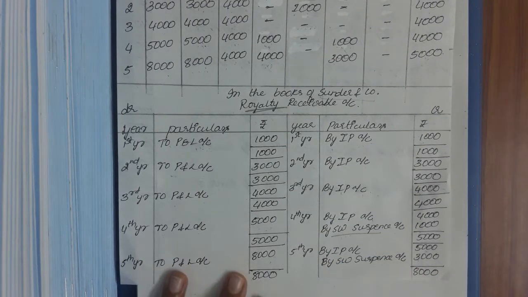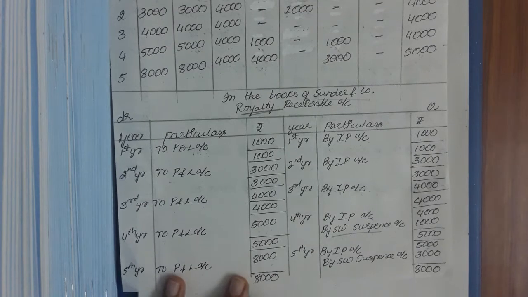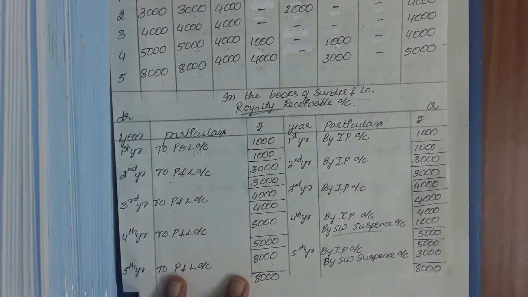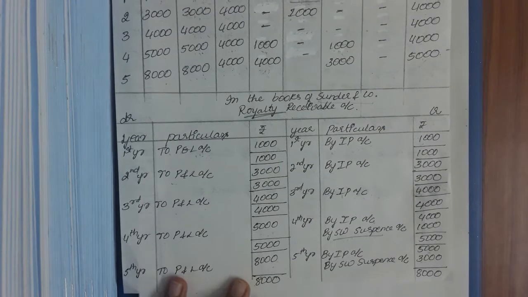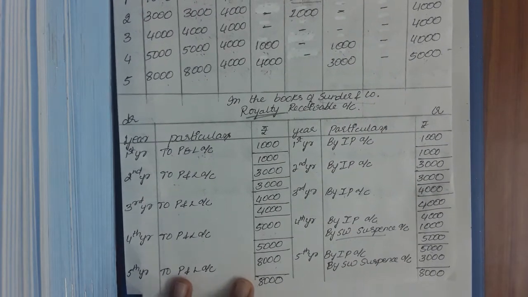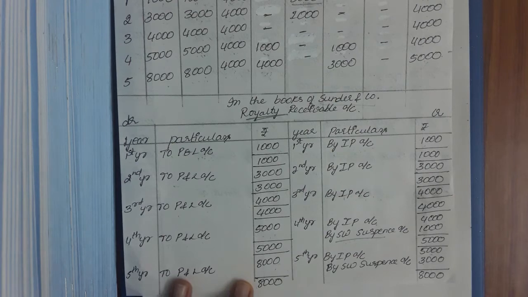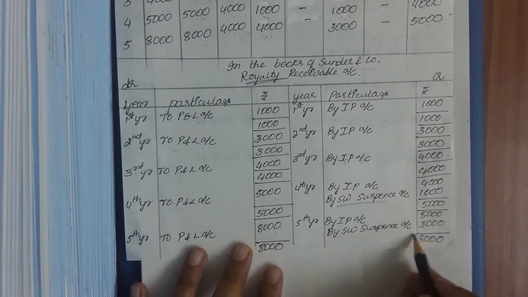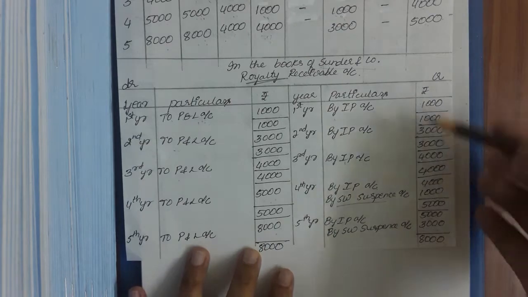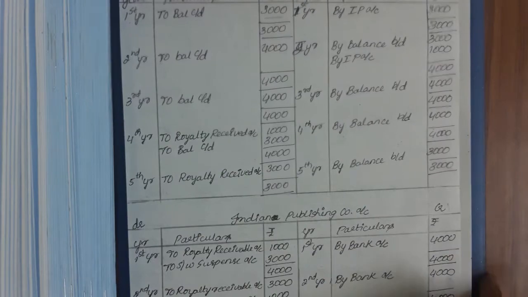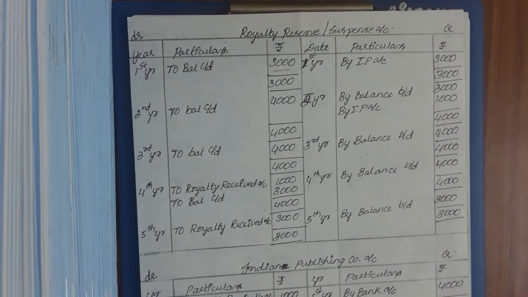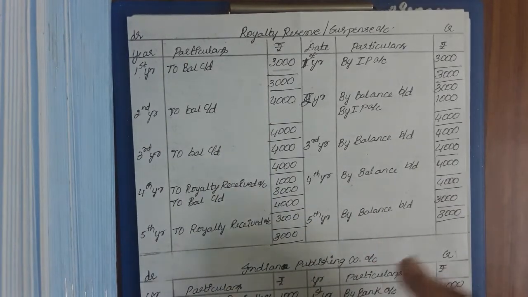Sundar and Company is not giving it exactly, but while giving itself, that Indian company would have deducted the money before giving. So I will take that money from the short working suspense account. So you should write by short working suspense account 3000. Understood? Then with the royalty receivable account, now you need to prepare the short working suspense account, that is the liability, or you can take this as a nominal account. This is a liability. As this is a liability, we will be considering this as a nominal account over here.